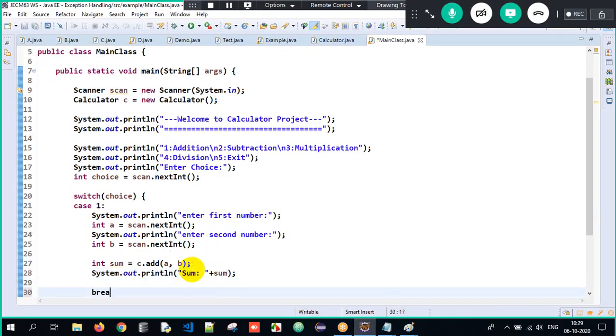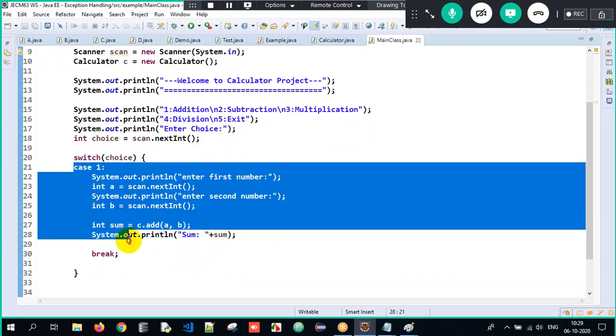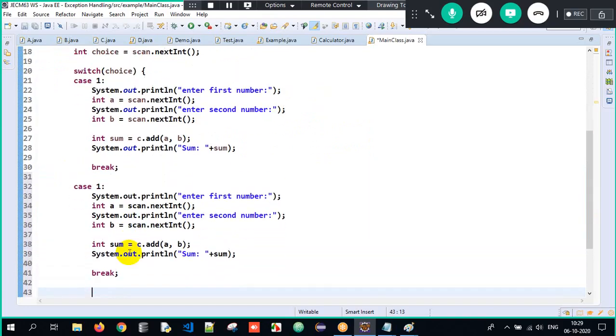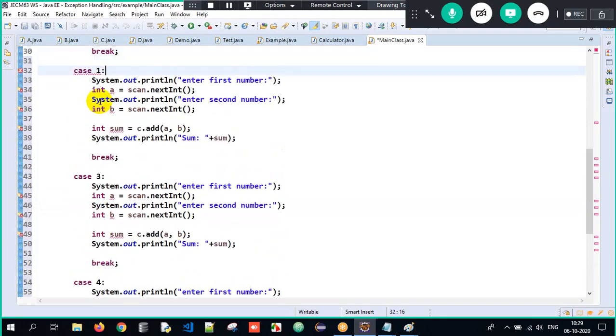And finally you need to make use of break. If I don't use break here, the lines below will get executed. Similarly, I have to do it for case 2, case 3, case 4. Case 4 is divide, case 3 is multiply, and case 2 is subtraction.